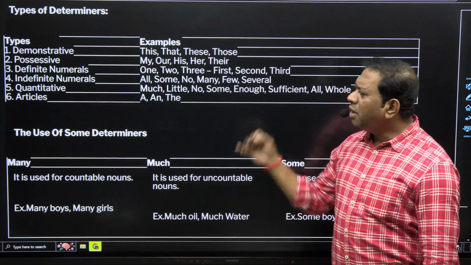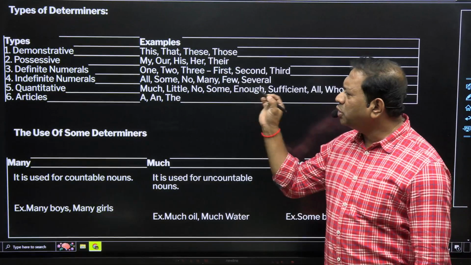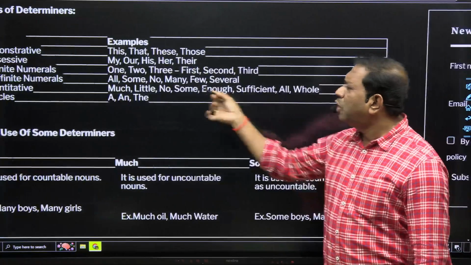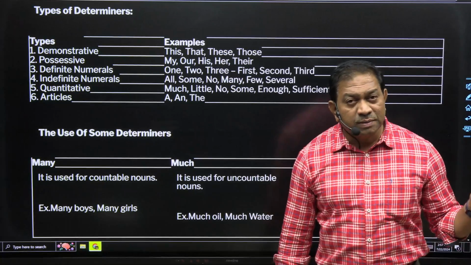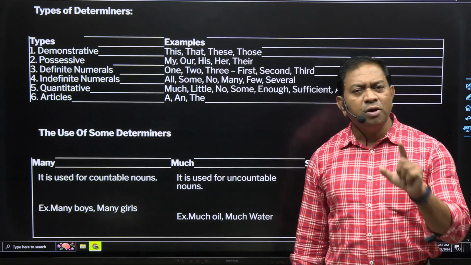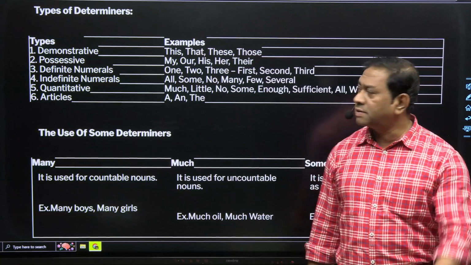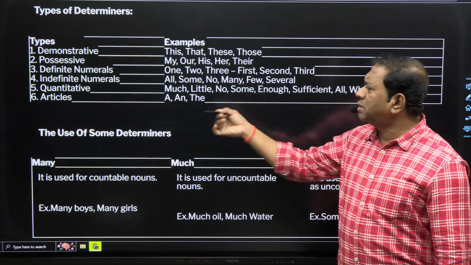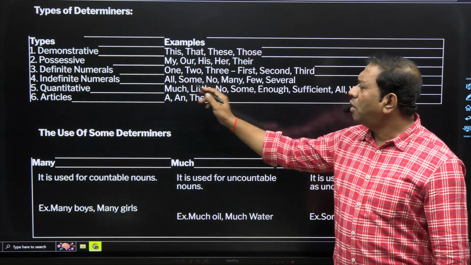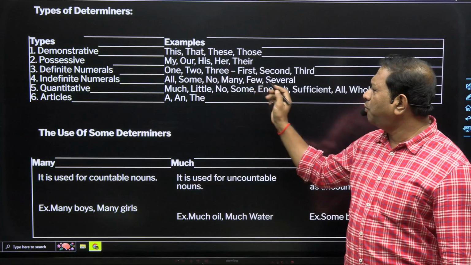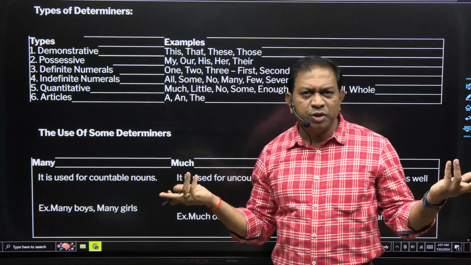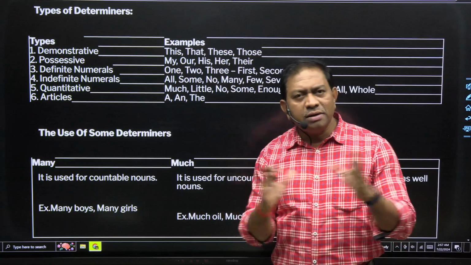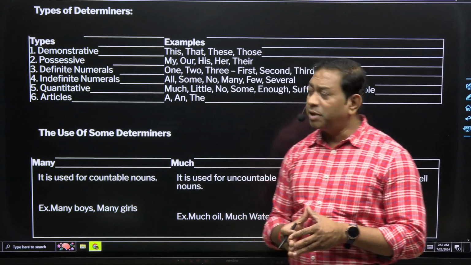Next one, definite numerals. 1, 2, 3, first, second, third. They are the numerals, and that's why they are also part of determiners. Numerals 1, 2, 3, 4, first, second, third, cardinals and ordinals. Next one, indefinite numerals. Just say 1, 2, 3 are definite, but all, some, no, many, few. Indefinite means हमें मालूम नहीं. Many means कितने? Indefinite. Some means कितने? Indefinite. That's why they are indefinite determiners.